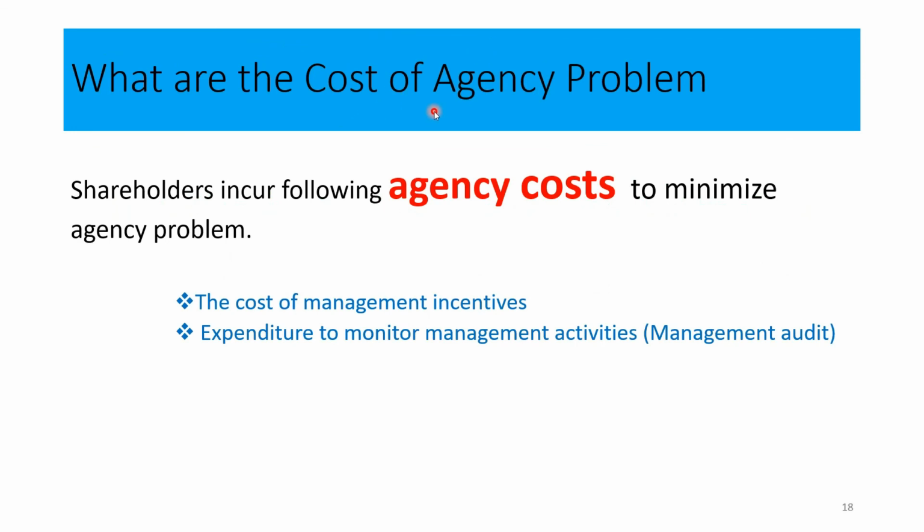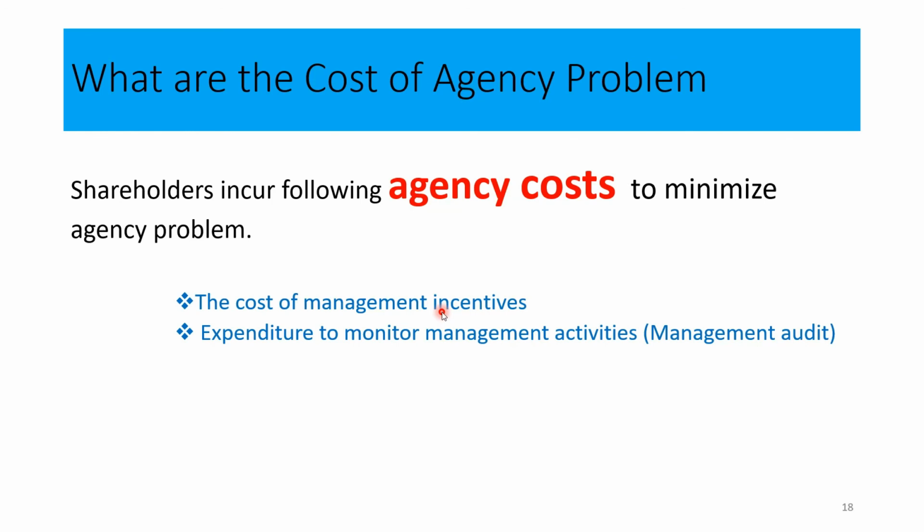That is what we call the cost of agency problem, right? What are the costs that we need to incur to minimize these agency problems? First, we need to give a sufficient benefit package to the people, right? If we hire people to work on behalf of us, we have a responsibility to give the right benefit package to them. Otherwise, the expected service from them cannot be obtained, right?